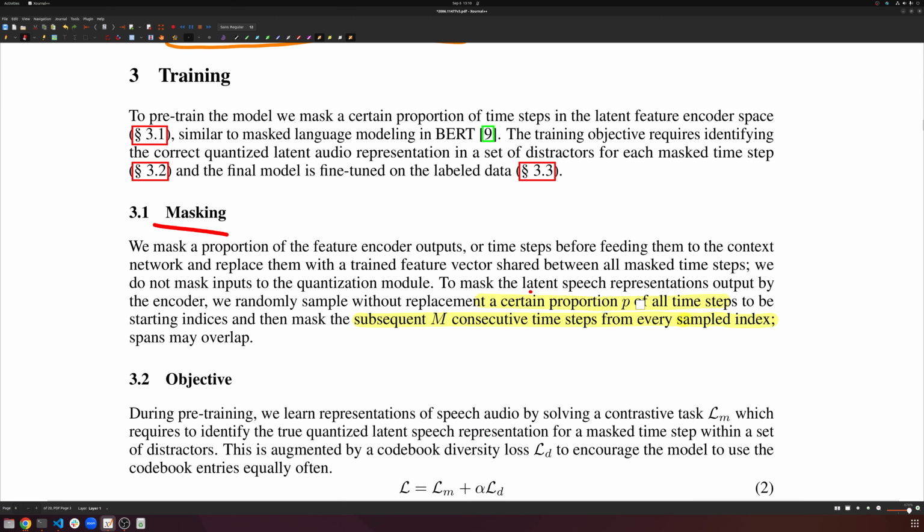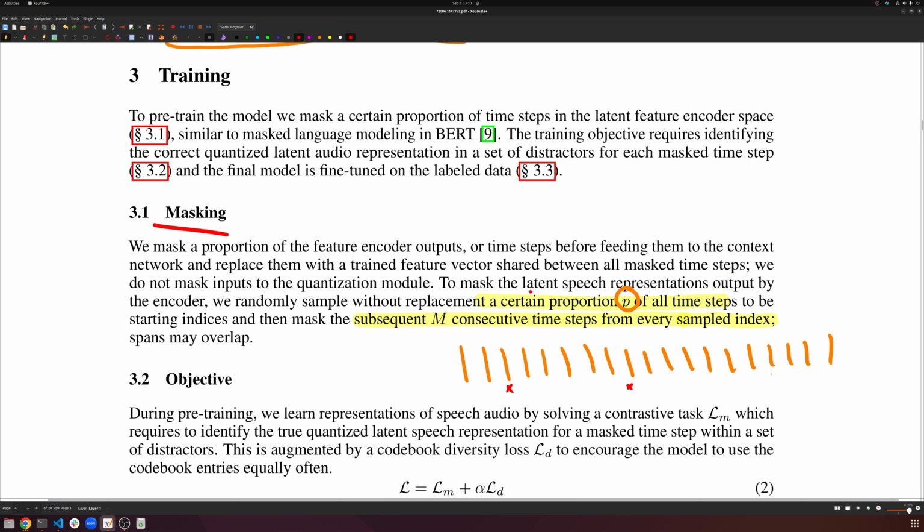So the way they do this is they randomly select. We'll have all of these embeddings, and we're going to randomly select with p proportion some of these embeddings. Let's say we select this one, and it's a relatively small percent. I think it's like 5% or something like that. So you select something like that, and then you mask out m subsequent consecutive steps. If we pick 3, then we'll mask out all 3 of these things. And then we'll mask out all 3 of these things.